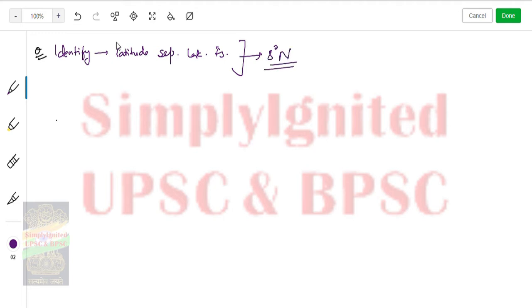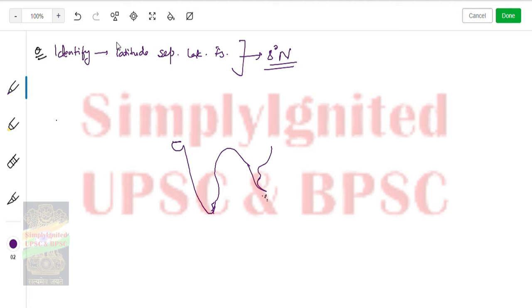So we have two important latitudes here. It's something like this, or better let me make it like this to make a clearer picture. Okay, now it is good.